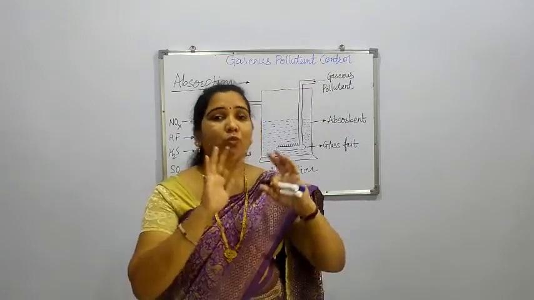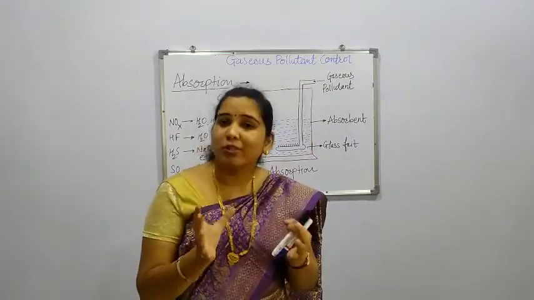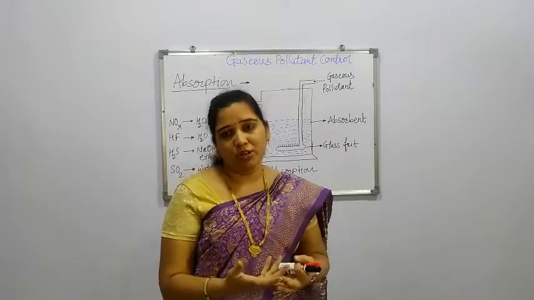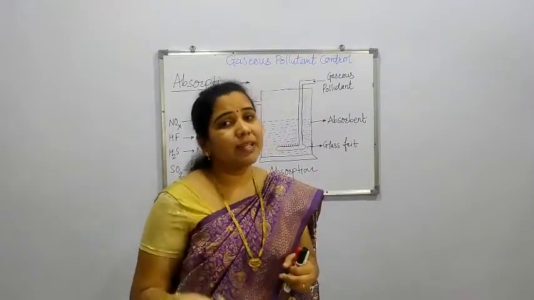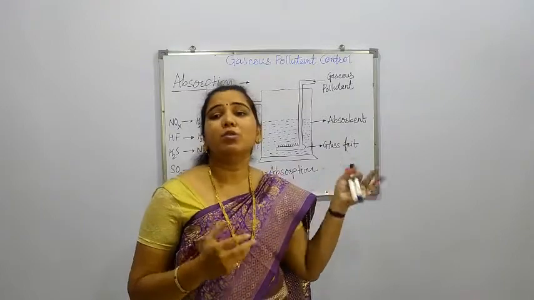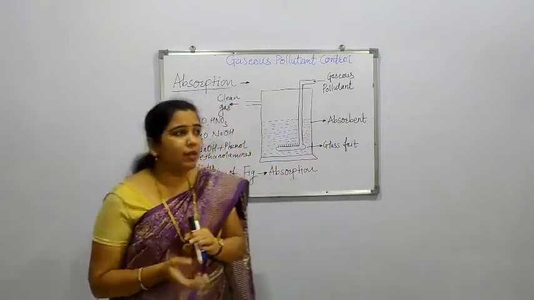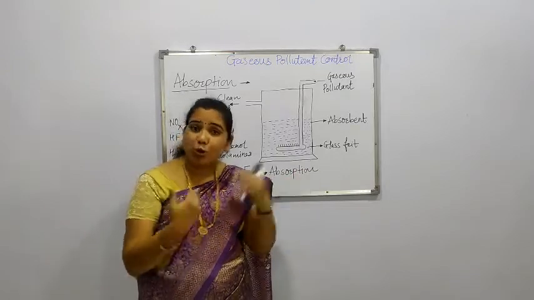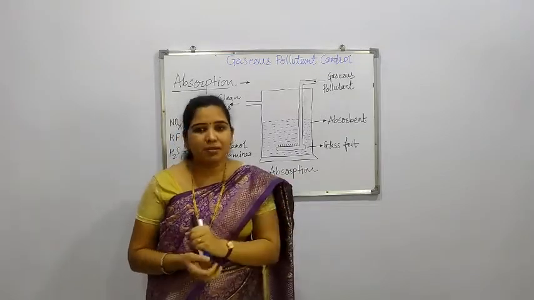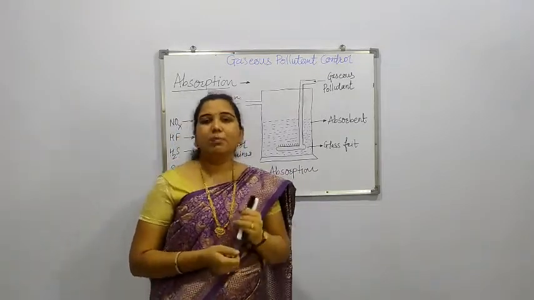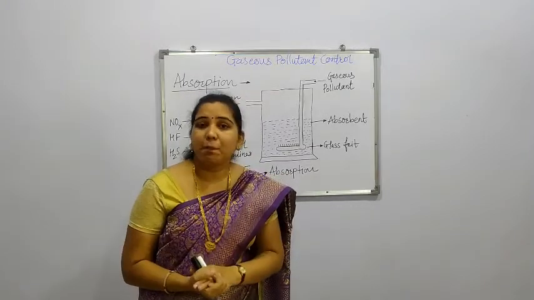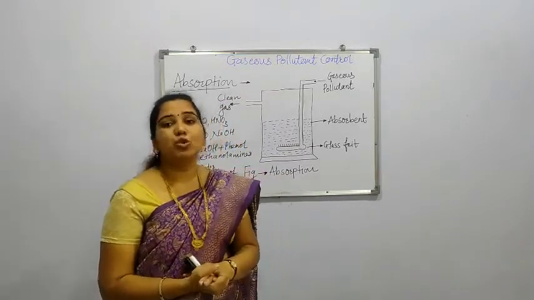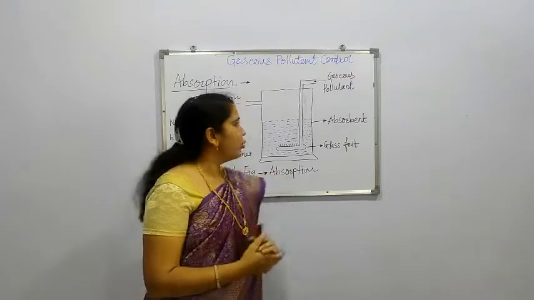It means that the total volume of the sponge is responsible for absorbing that water. Like that, different gases are passed over a liquid, and that liquid absorbs the gases passed through it. This particular process is called the absorption process, which is used for controlling gaseous pollutants.